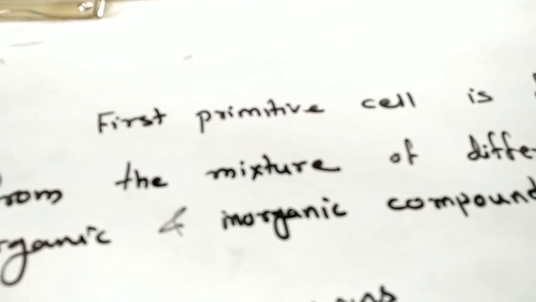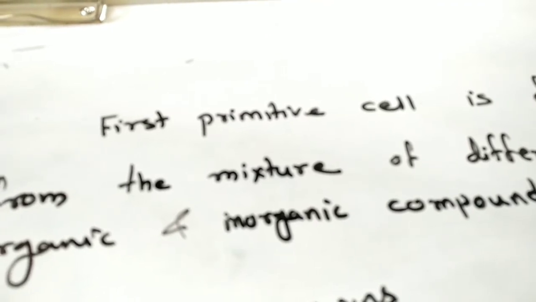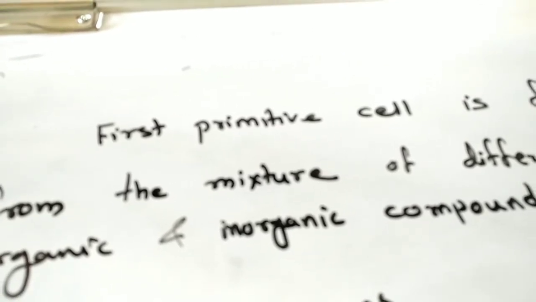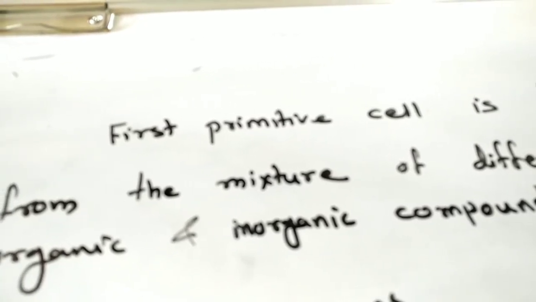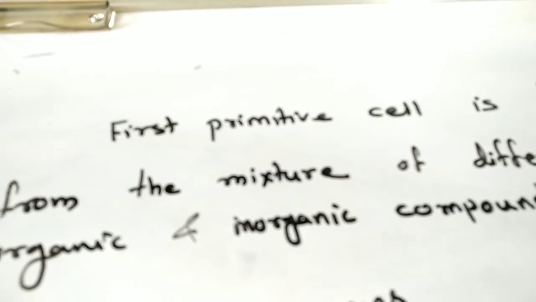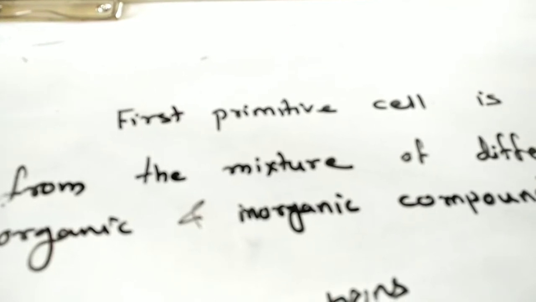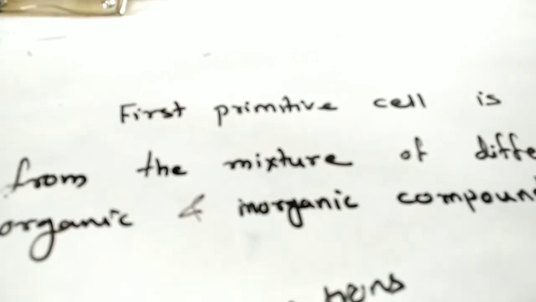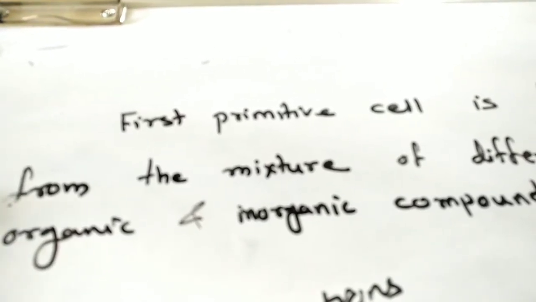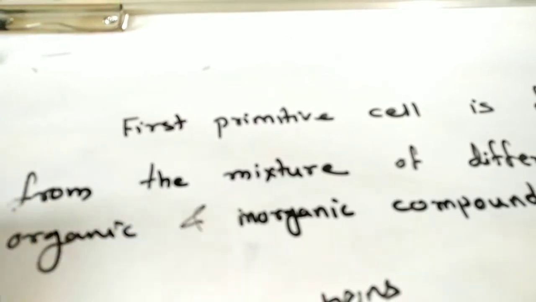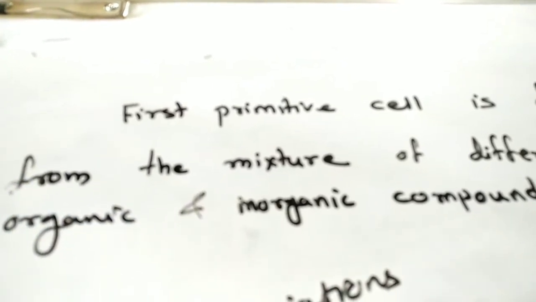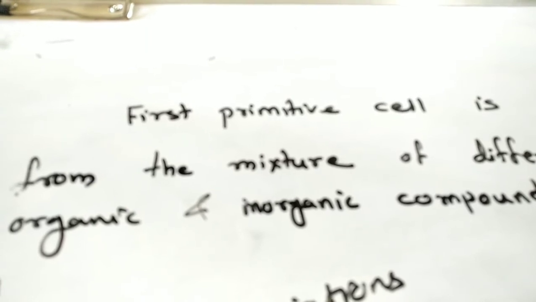So as the number of the cells got developed, we saw variations in these cells. Why did these differences occur? According to the principle of natural selection, these differences occurred because some cells showed good growth by using those chemicals.